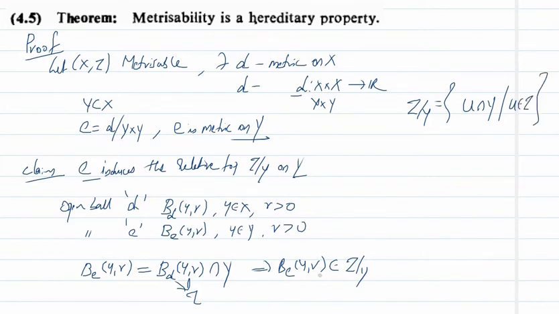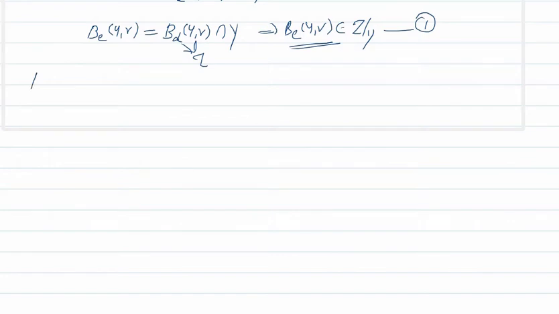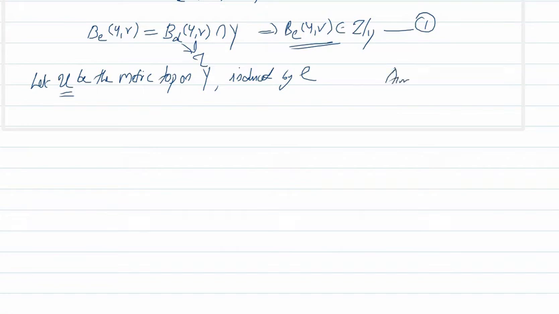So we have this B_E(y, r) belongs to tau restricted to Y. So every open ball of this form is a member of tau restricted to Y. Let U be the metric topology on Y induced by E. Our aim is to show that this U is tau restricted to Y.